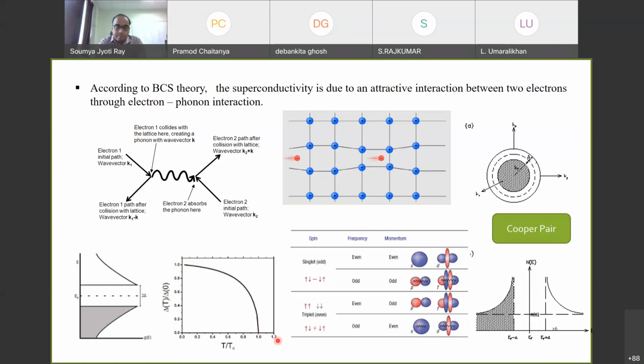So it says that if the temperature is higher, this gap is becoming lower, which means that the coupling between the two electrons becomes smaller and smaller. Or let's say the number of electrons which formed Cooper pairs are becoming lesser and lesser in number. And eventually, if the temperature is higher than critical temperature, which means that the external thermal energy will be quite large, then the gap will completely disappear, which means that this coupling will be completely destroyed, and the system will come back from the bosonic state to a fermionic state. Okay, so I hope this concept is quite clear.